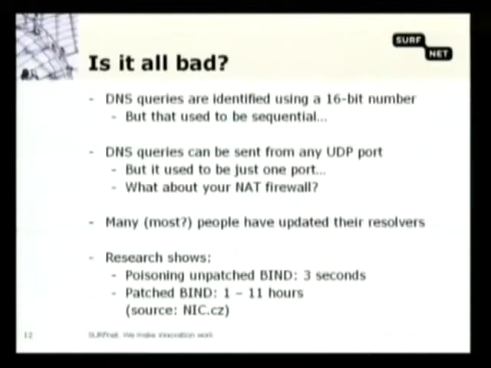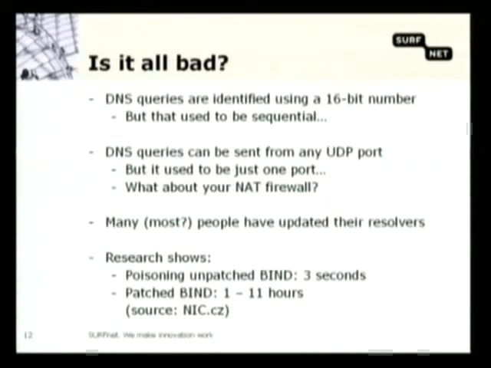Well, as Bert, who was also in the room here, explained yesterday, DNS queries are identified using a 16-bit number. But in the past, resolvers that were querying authoritative servers used sequential numbering. So it was really, really easy to watch some traffic going on and then spoof an answer, because you could very well predict which query IDs were going to be used. And even worse, the first version of Windows XP always used query ID 1, and if it had to send out a second query at the same time, it used query ID 2. But then if it was ready, you'd go back to 1, so really easy to guess.